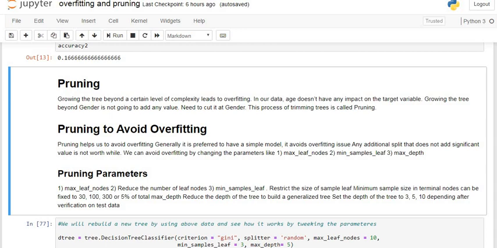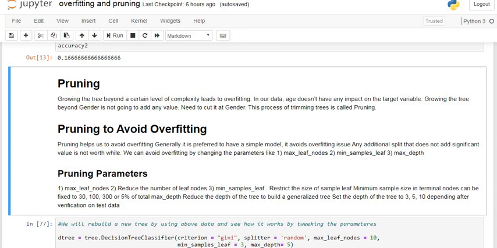Our dataset contains the age variable which doesn't impact the target variable that much, but our gender variable impacts our target variable somehow. So we try to apply a trimming process on our tree. This process of trimming is called pruning.